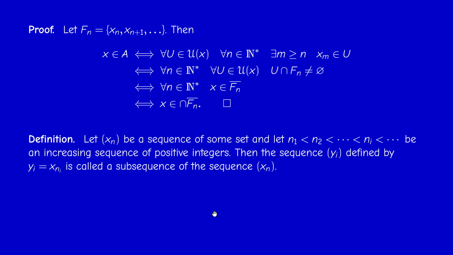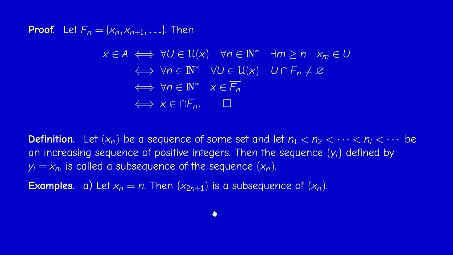For example, if you take the natural sequence of integers, 1, 2, 3, etc., and you delete the terms with even index, so you delete x_2, x_4, etc., what remains is x_1, x_3, x_5, etc. And so what we get is a subsequence which is just x sub 2n plus 1.